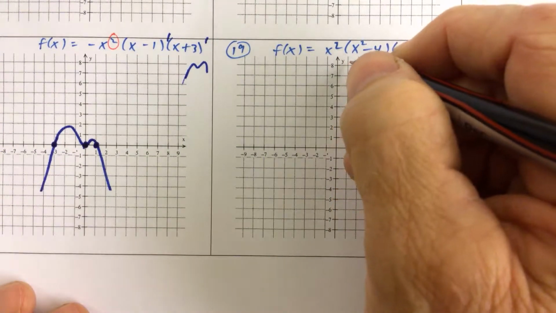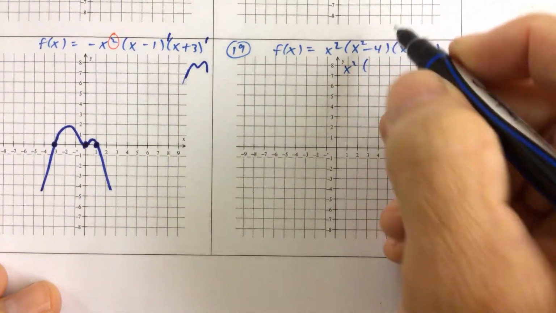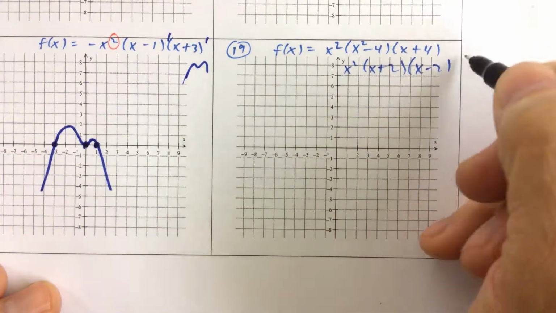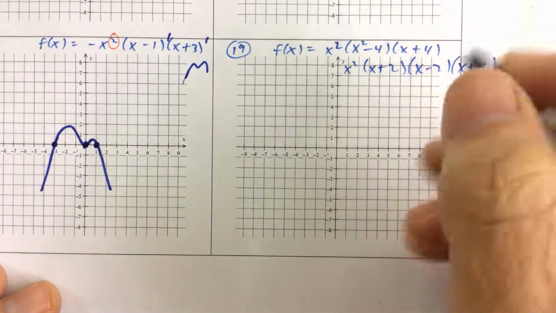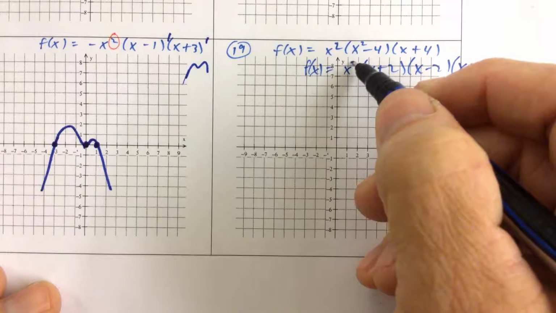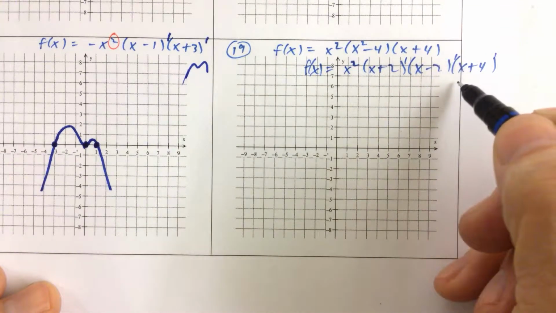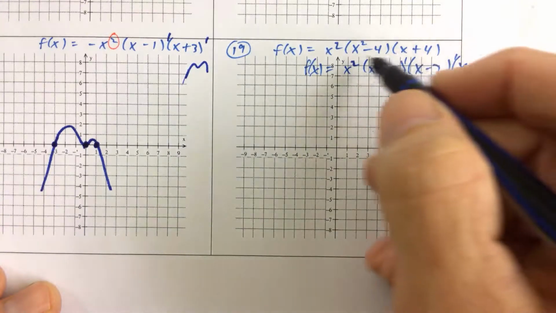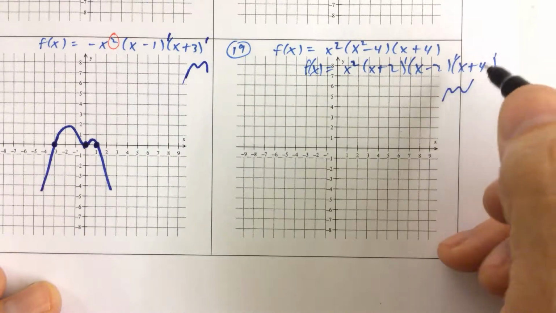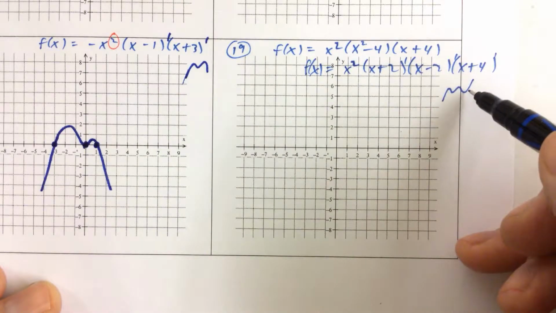Finally, on this one, we're going to go ahead and factor the second factor here. x squared minus 4 is the difference of two squares. So we have an x plus 2, x minus 2, x plus 4. And so what we have here is a polynomial that has multiplicity of 2 for this factor. 2 plus 1 plus 1 plus 1, that's a 5. So the degree then is 5. And the degree being 5 means the graph is going to go up from left to right. Again, since a is positive and the degree is 5, the degree is odd, it's going to go up from left to right.